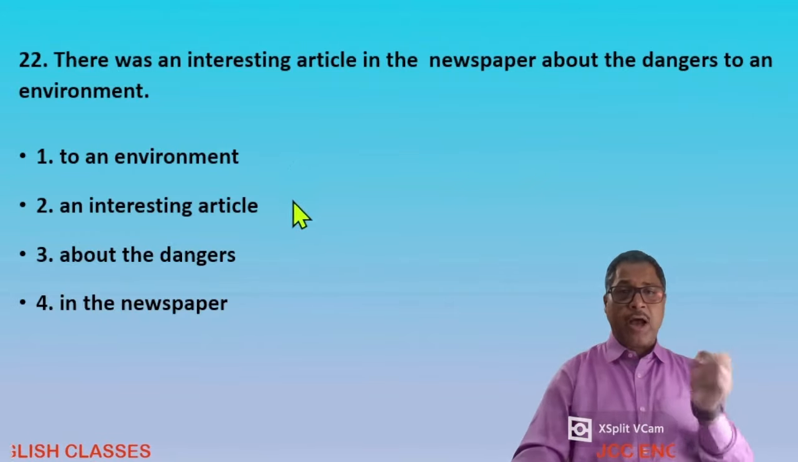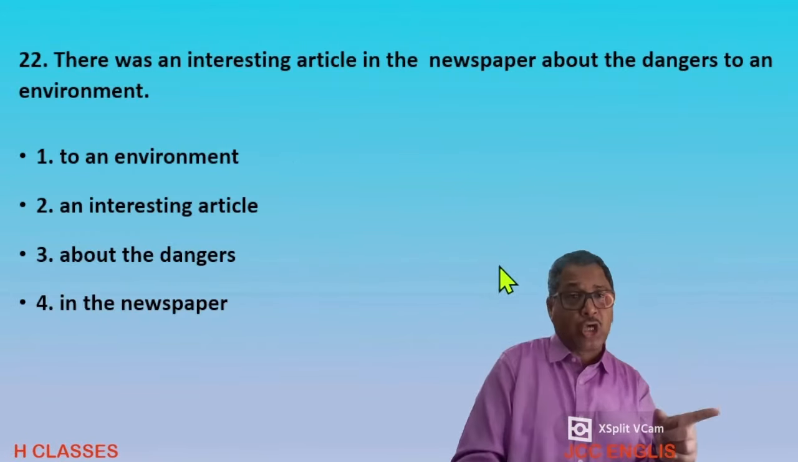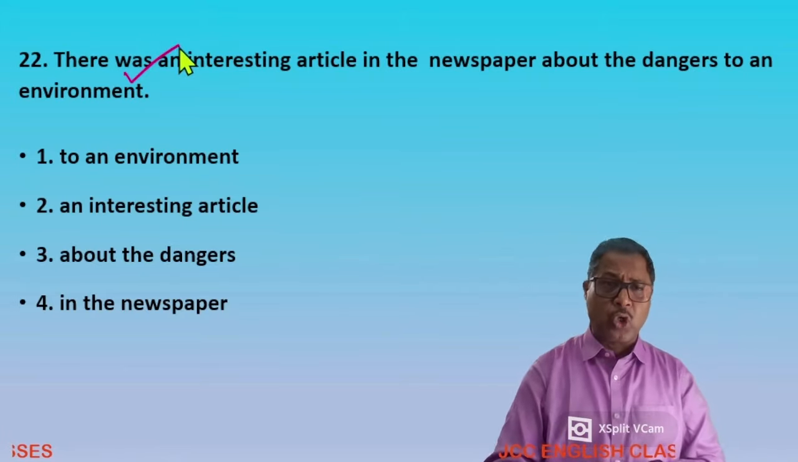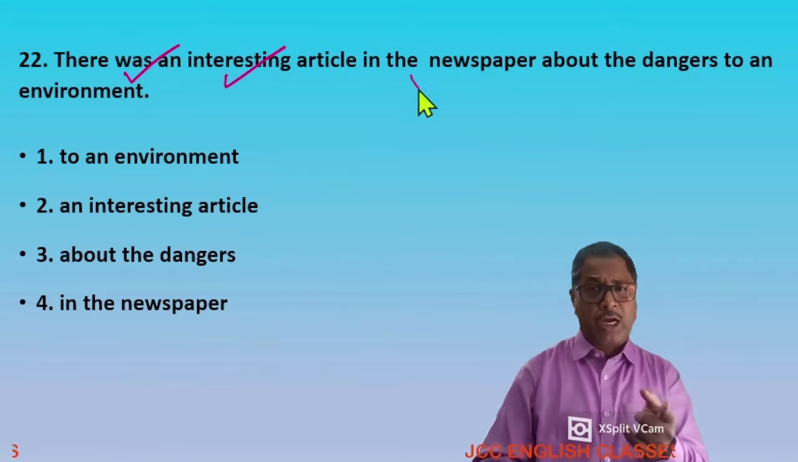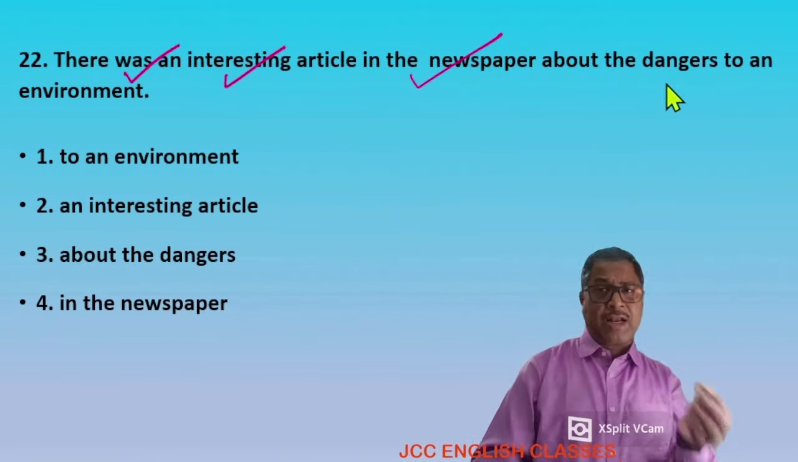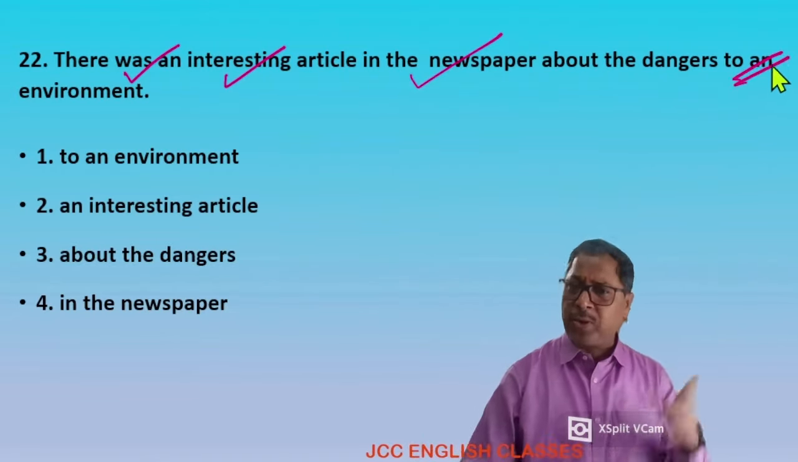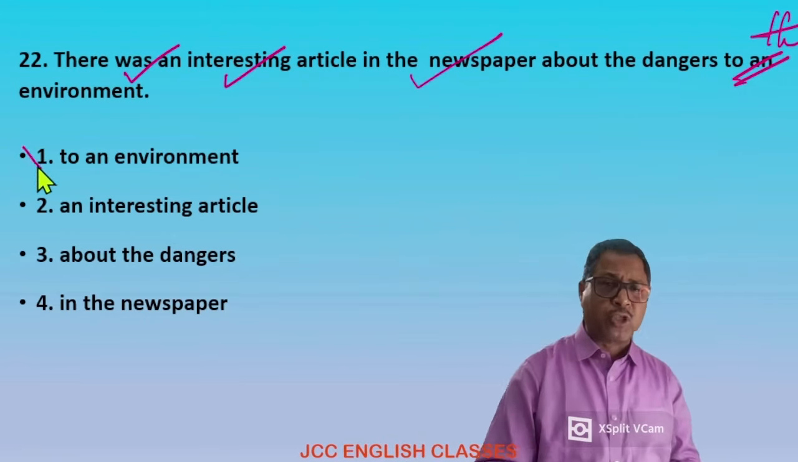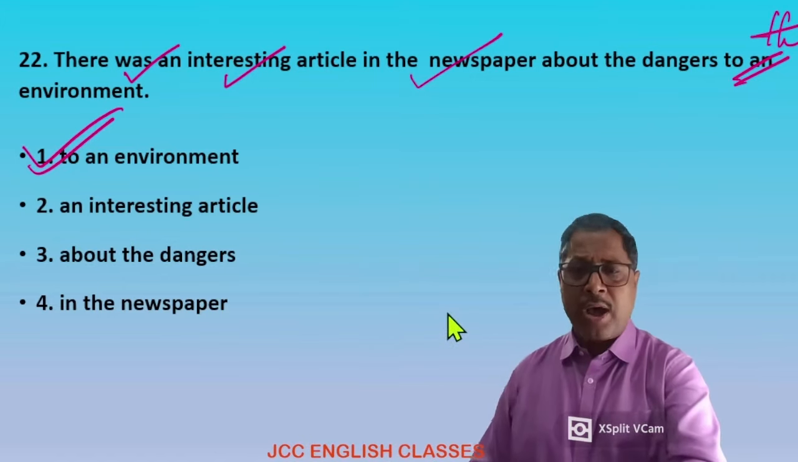It would be question number 22. There was an interesting article in the newspaper about the dangers to an environment. There was an interesting article, that is also correct. In the newspaper, that is also correct. About the dangers to an environment. Is there an environment? No. Environment is one and only, so it is to the environment. So option 1 is the mistake one.